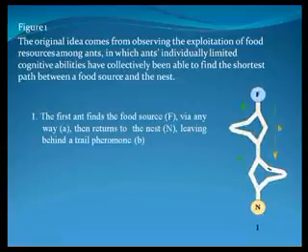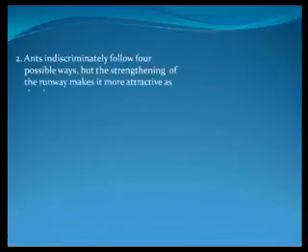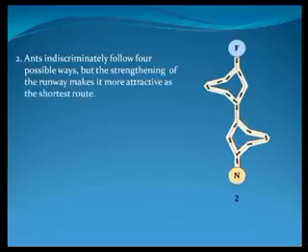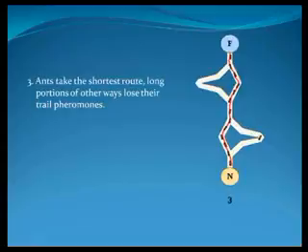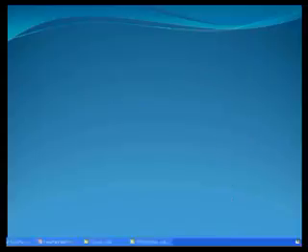The first ant finds the food source F via any way A, then returns to the nest N, leaving behind a trail of pheromone B. This figure shows how ants indiscriminately follow 4 possible ways, but the strengthening of the trail makes the shortest route more attractive. Finally, ants take the shortest route. Long portions of other ways lose their trail pheromones.